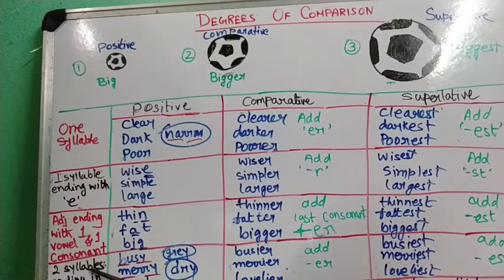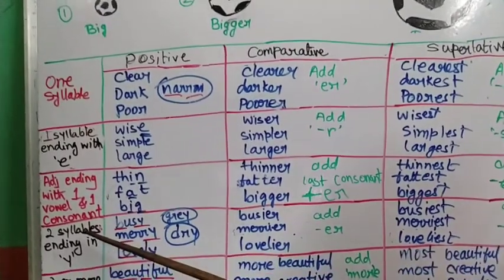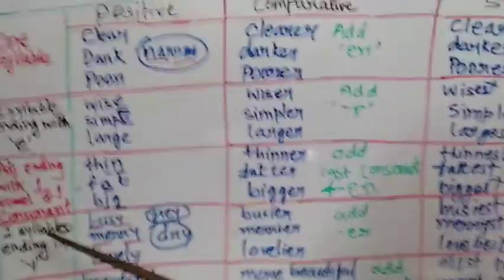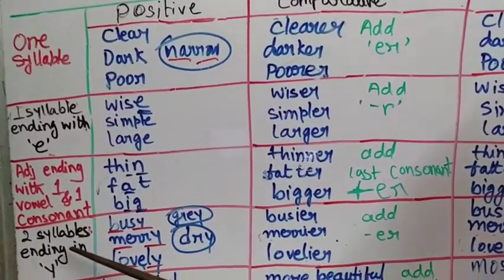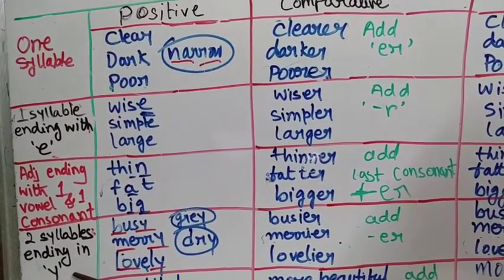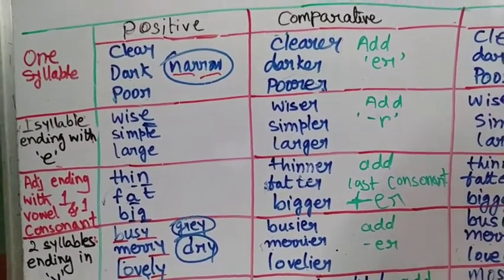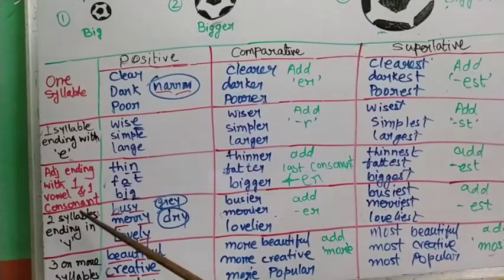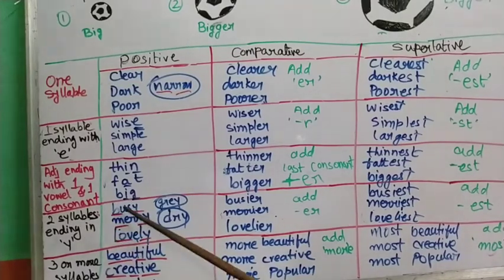Let us see what the next rule says. See here, what does it say? Two syllables ending in y. So here also it is a disyllabic word, that is, it has two syllables. Two syllables ending in y. So here we have two syllables. Busy,